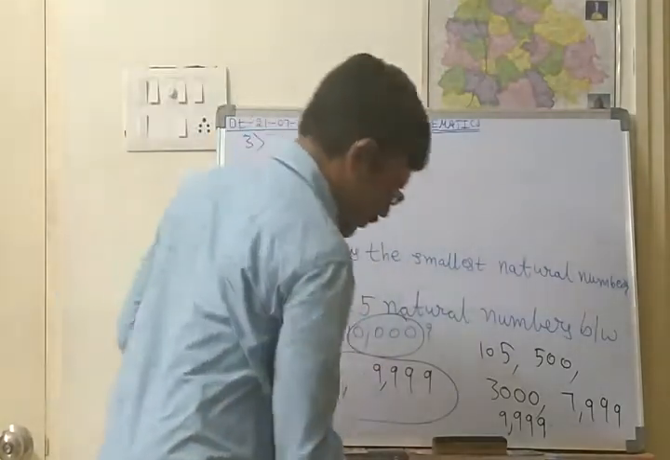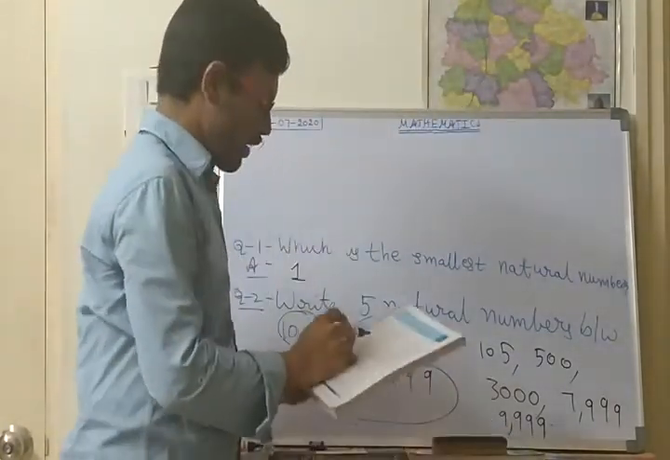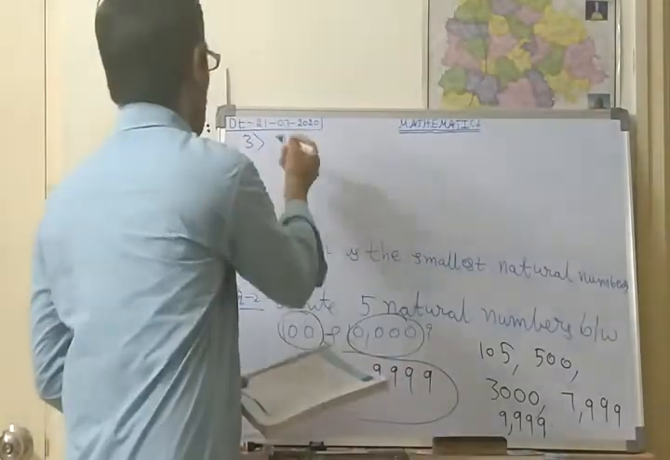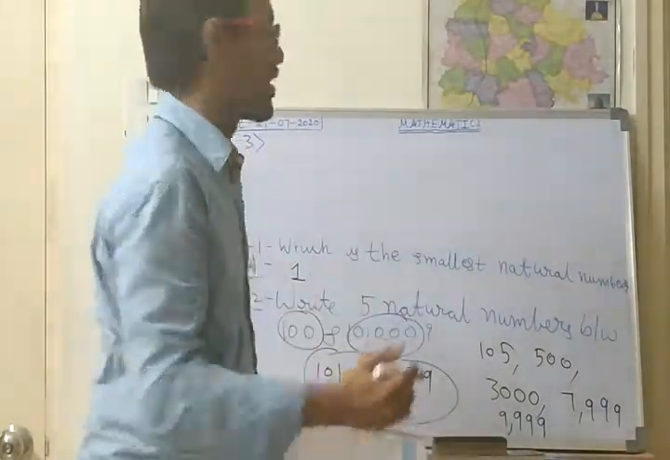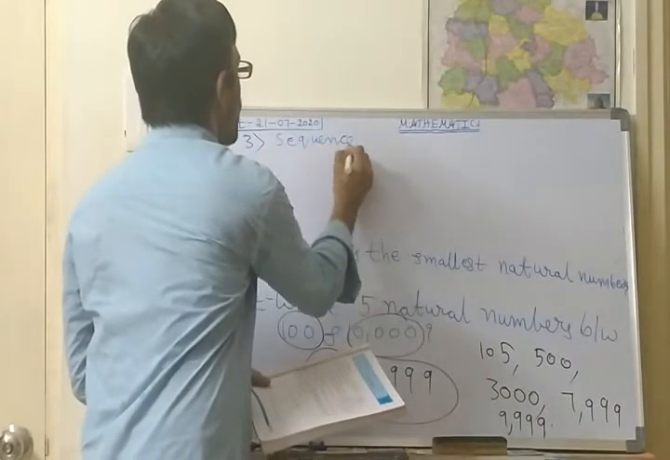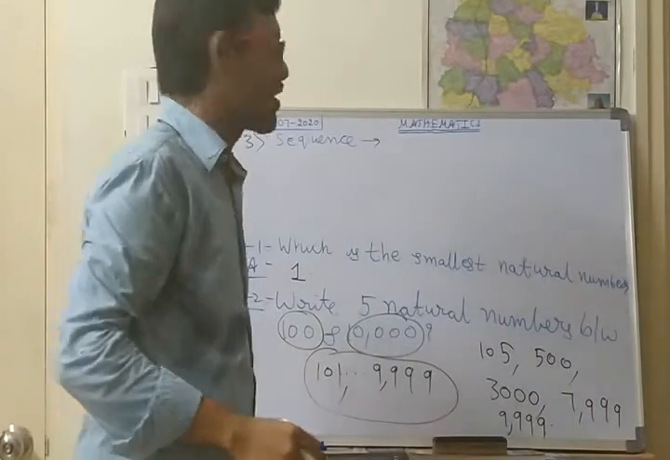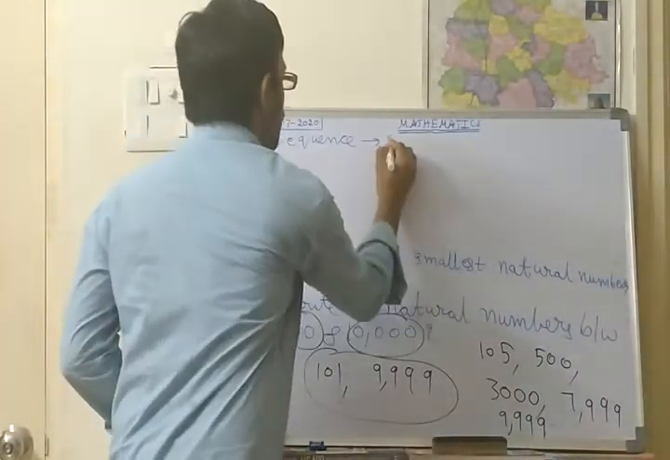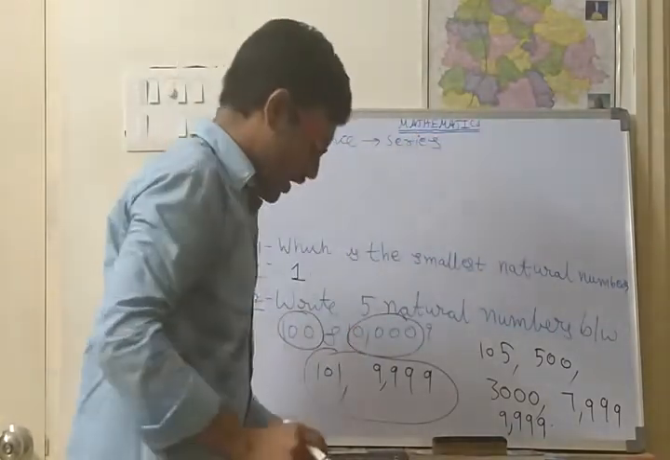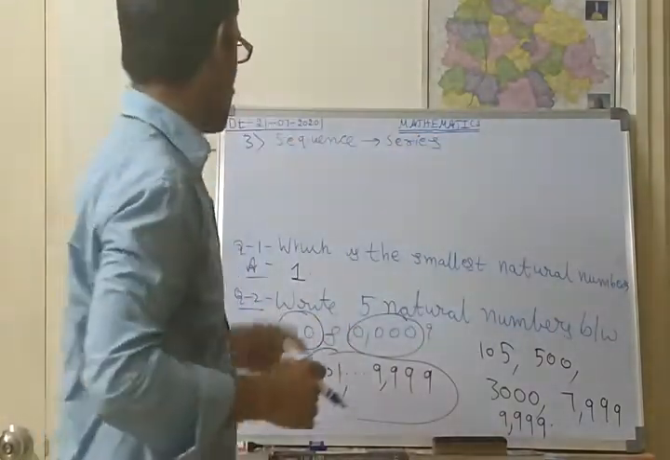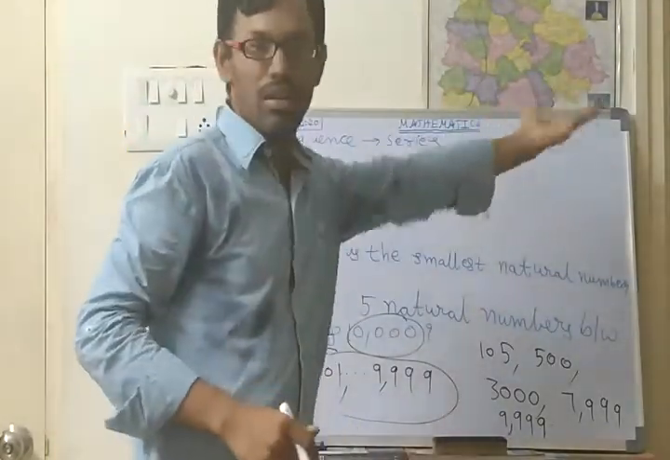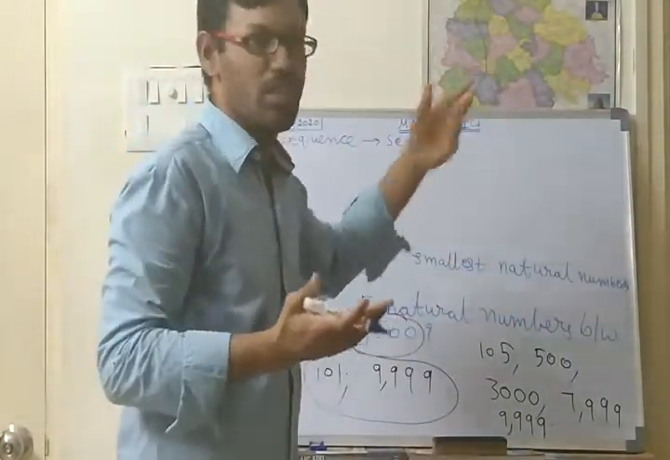Third question. Can you find where the sequence of natural numbers ends? What is the meaning of sequence? Sequence means series. Where does the sequence of natural numbers end? Natural numbers means 1, 2, 3, 4 and so on. And the last number we can't say. No one can say the last number.